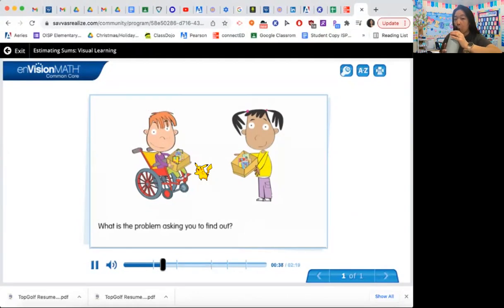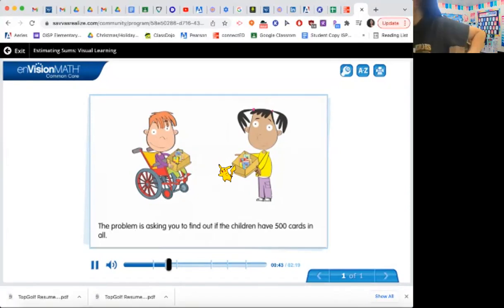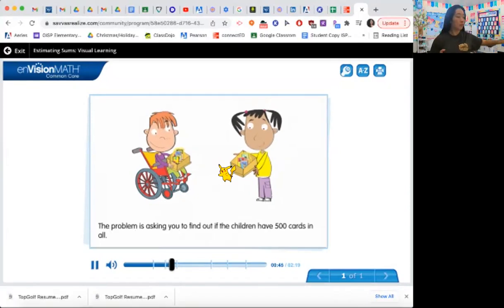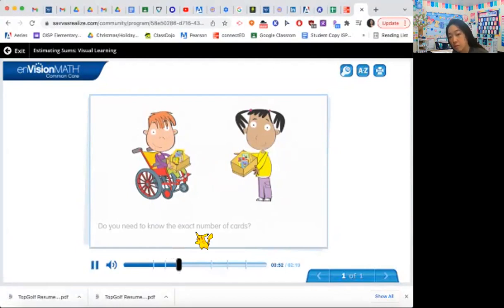What is the problem asking you to find out? The problem is asking you to find out if the children have 500 cards in all. Do you need to know the exact number of cards? No, you only need to know if there are more or fewer than 500 cards.